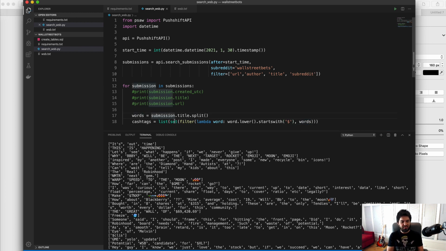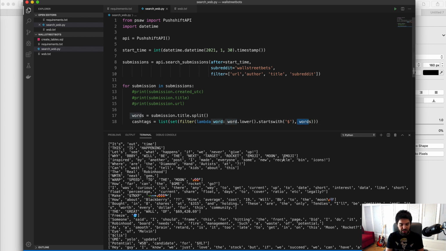And what is this doing? It's all an inline function, and so I have this list, and what I can do is use filter to filter down that list to only items in the list that match a certain criteria. And so I'm using this lambda function, which is just an inline function, and I'm calling it on words.